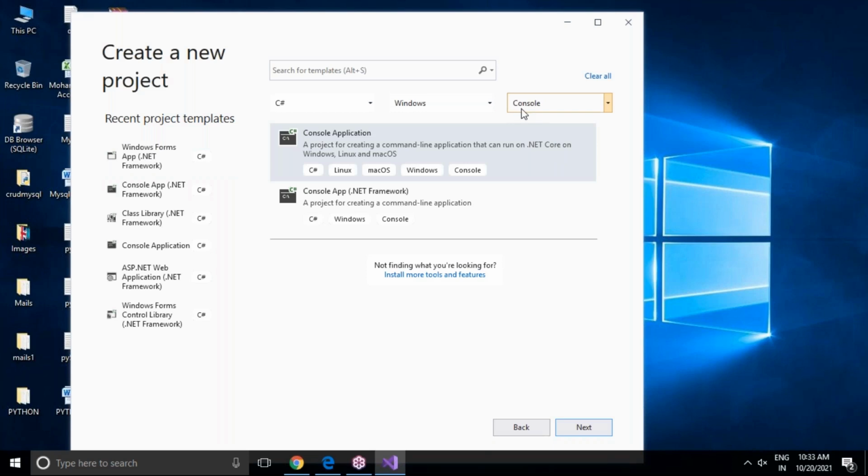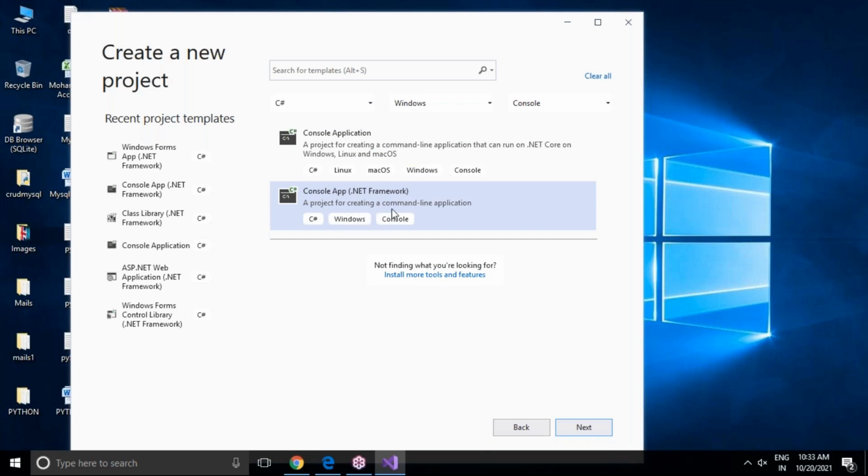Now, as soon as we select console application, you can see there are two options available. Console application, a project for creating a command line application. Yes, console applications will provide CUI facilities only, command user interface or character user interface. As I said, console application programs are just like C++ programs that can run on .NET Core on Windows, Linux, and Mac OS. This is a platform independent application which can be run on any operating system. But the console app .NET Framework template is only for Windows.